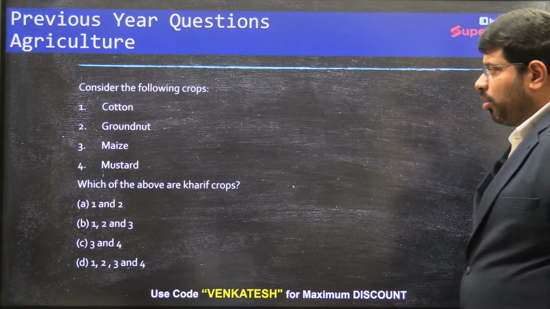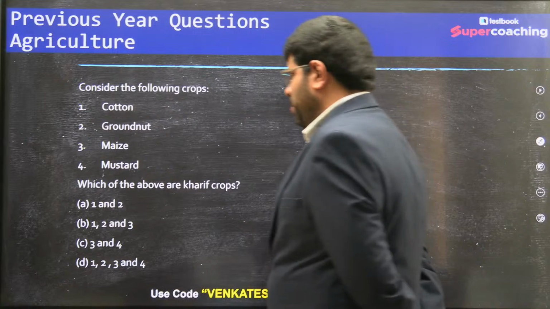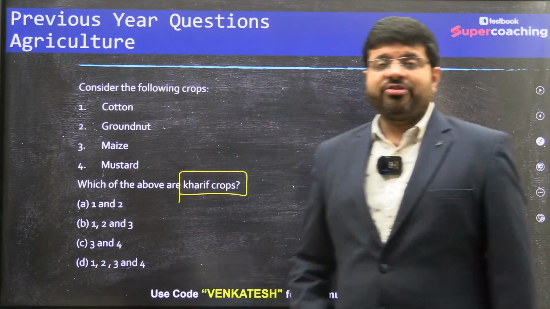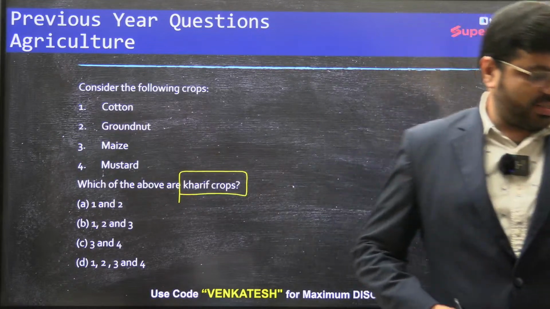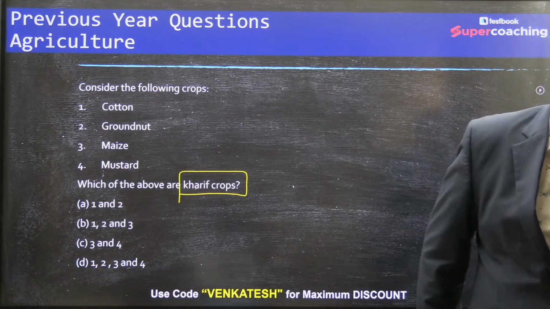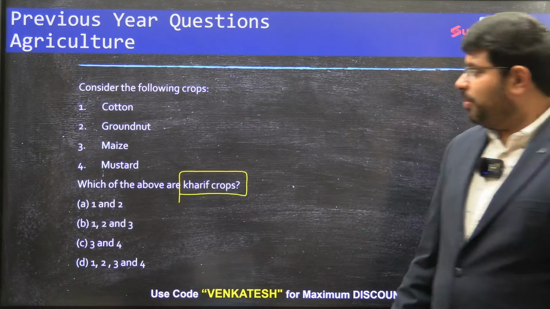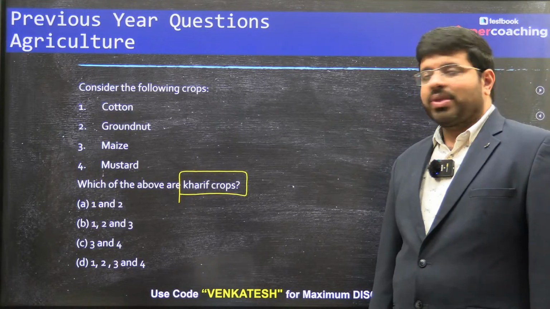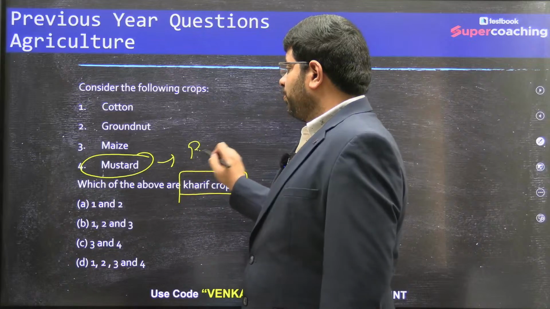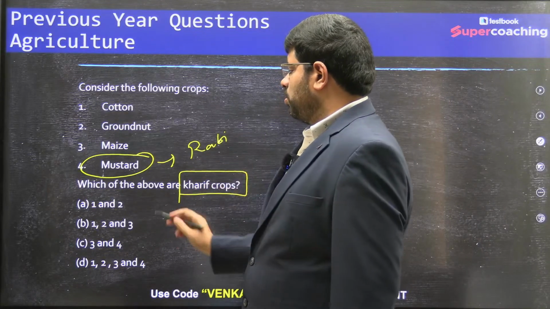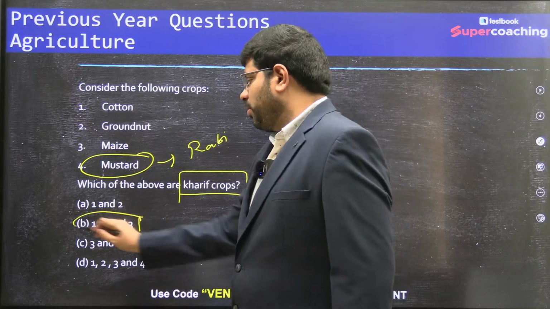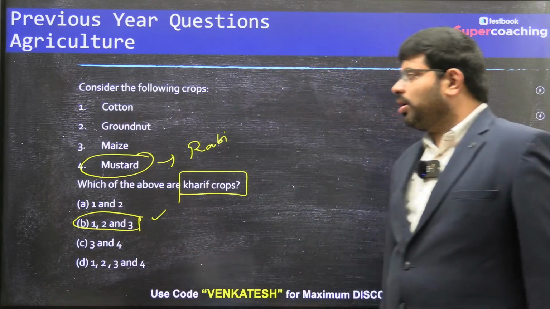Consider the following crops: cotton, groundnut, maize, mustard. Which of the above are kharif crops? This is another approach. Kharif, rabi, maize. Which are the varieties of kharif crops, rabi crops? It's a frequently, regularly asked question, the kharif crops. Now, if you see here among all the things, it is the mustard which is a rabi crop. So the answer is B, 1, 2, 3. Cotton, groundnut, maize.